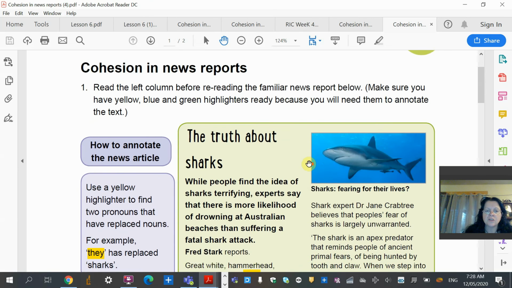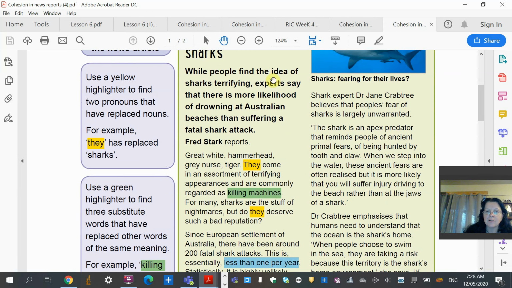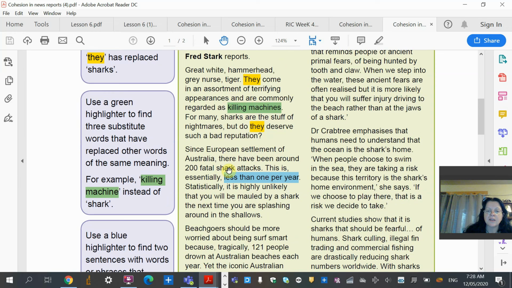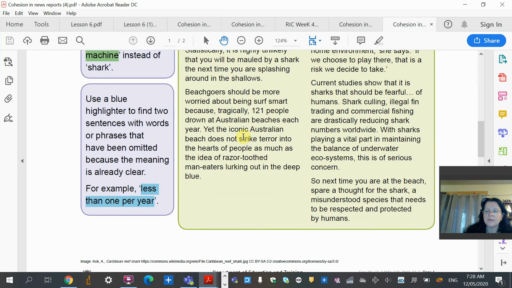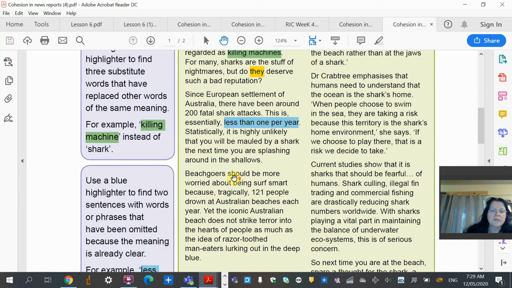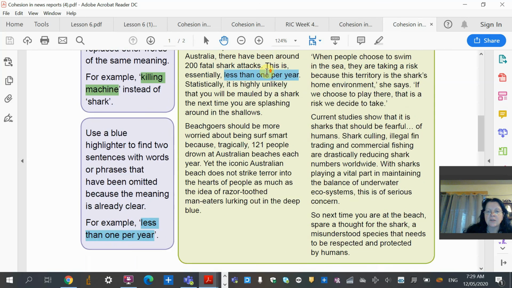So this is cohesion in news report writing, where they've taken this text, the truth about sharks, and there's your heading. Here's your main paragraph that very quickly tells you when, who, why, and all that sort of stuff. And these ones here are the body of the news article, giving you all the rest of the details. And this one, of course, is the tail, which just finishes off, and that would be the very bottom of the inverted triangle. So what they've done here is they've used a green highlighter to find 3 substitute words that have replaced other words, and the word is killing machines. So that's an example there.